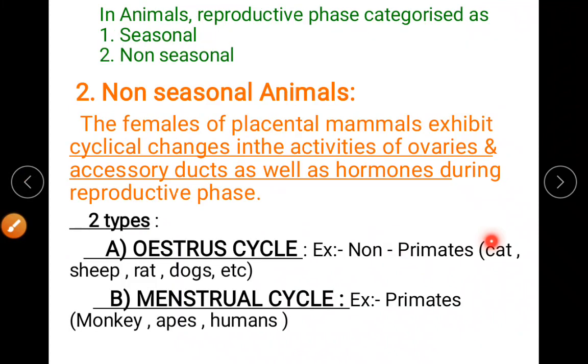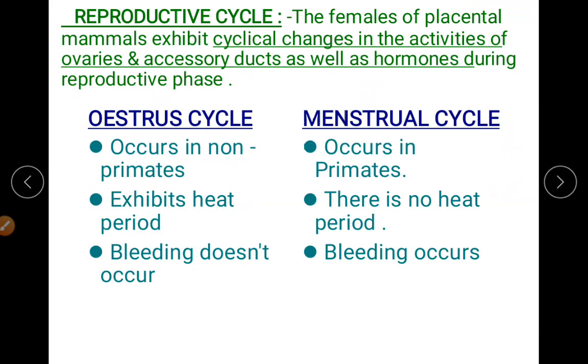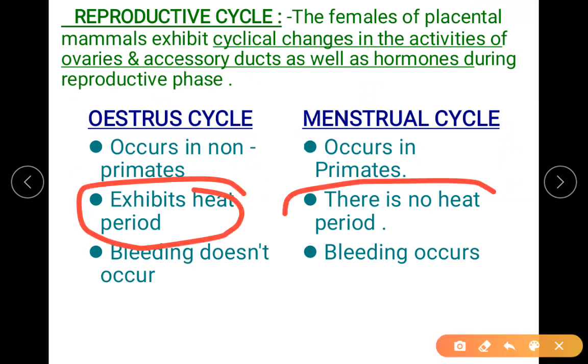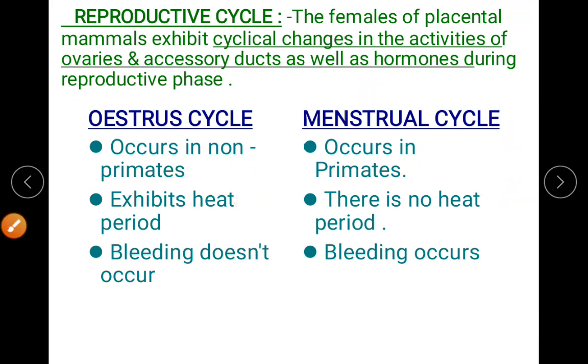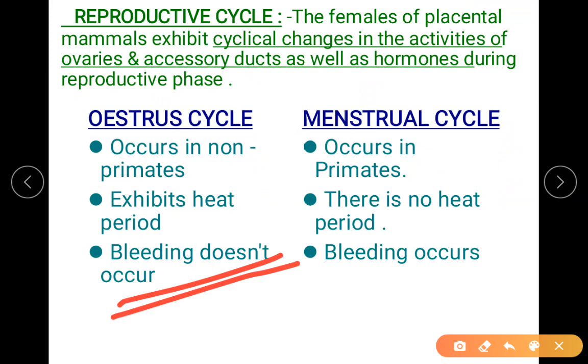If you see the examples, dogs, cats and all, they give a particular mating sound, with which they call the female during the mating season. So that is what they exhibit, the heat period. Whereas in menstrual, the primates, they undergo the menstrual cycle, they don't show a heat period, they don't show the urge for sexual activity. Okay, in the case of the estrus cycle, there does not occur bleeding, whereas in the menstrual cycle bleeding occurs.